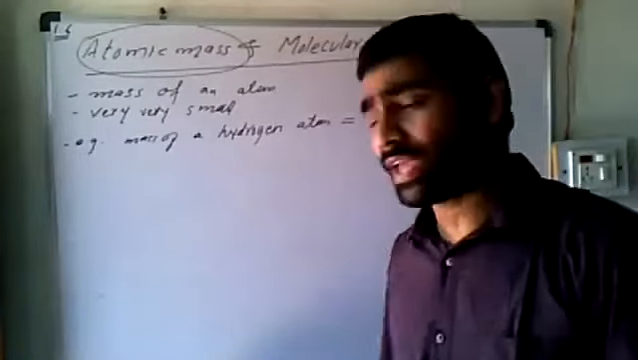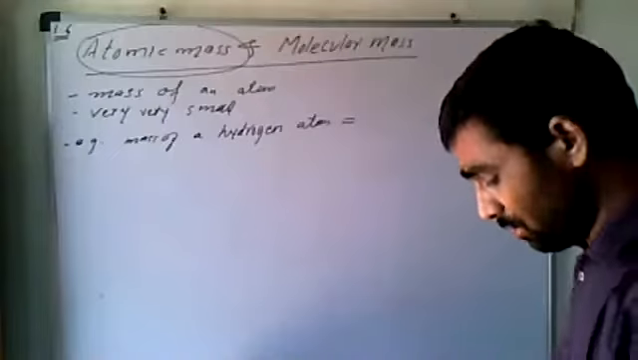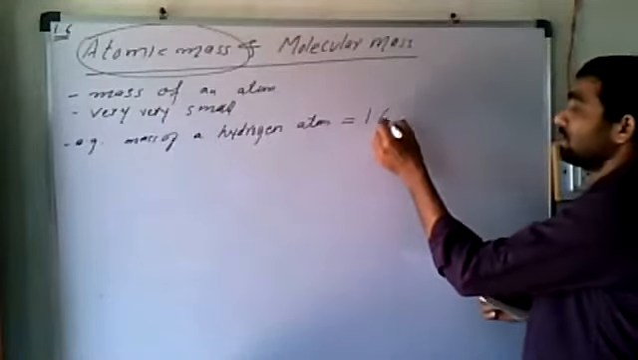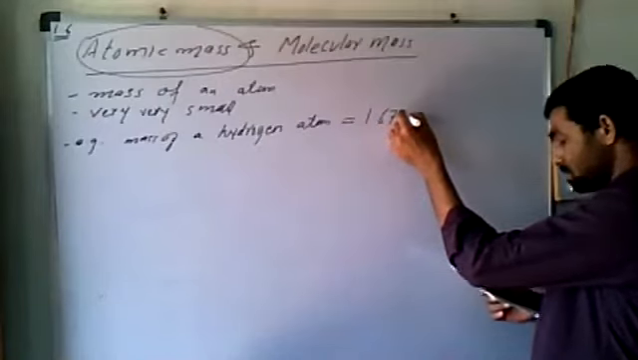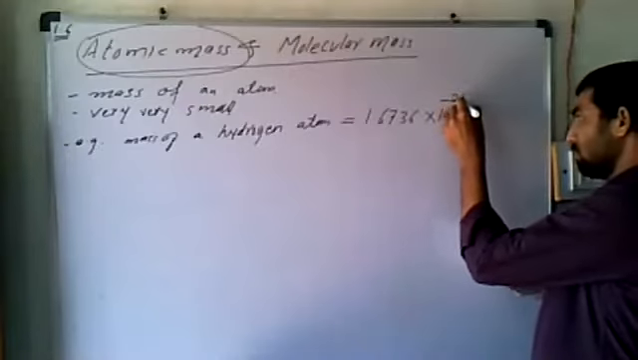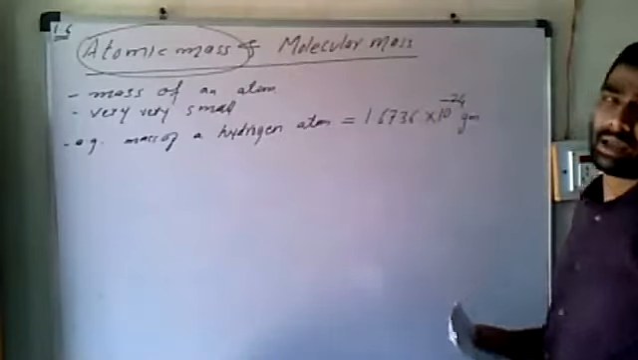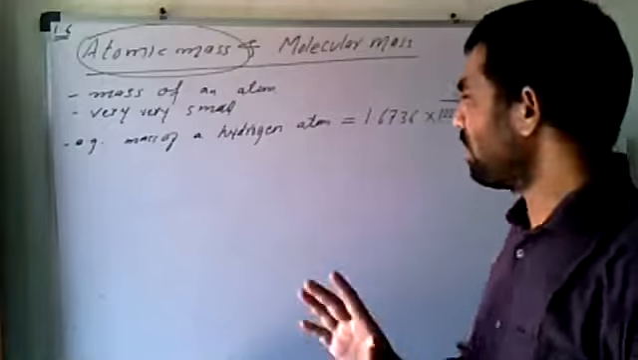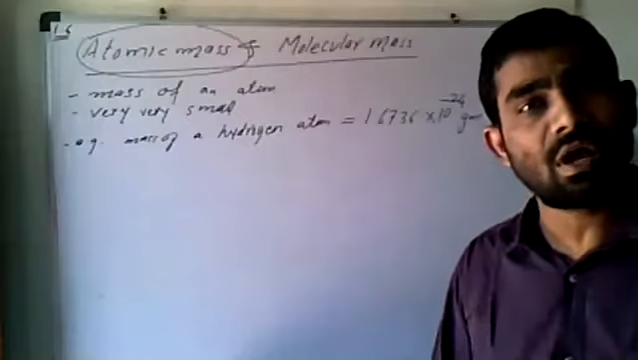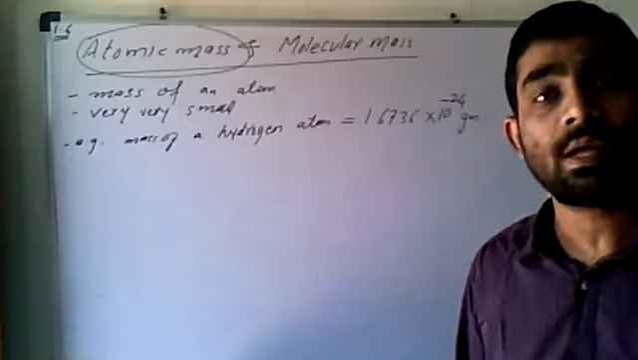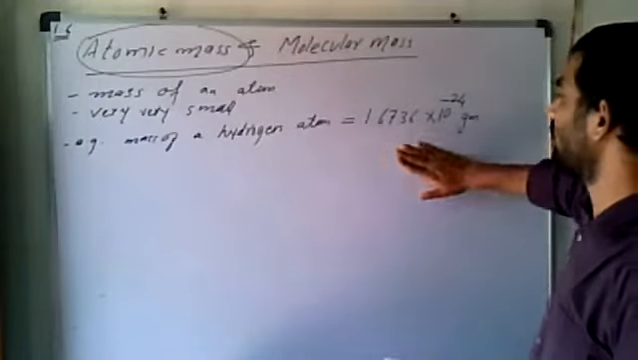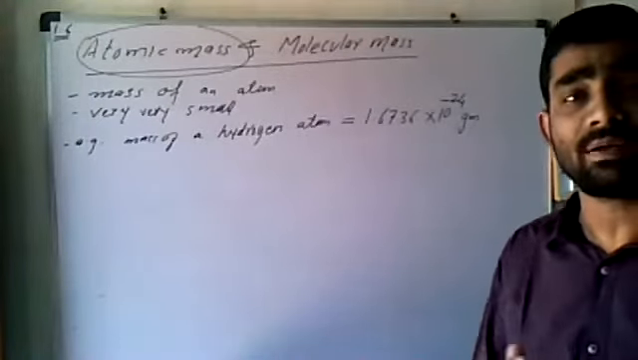It's very very small. So we have taken an example: the mass of one hydrogen atom is 1.6736 into 10 to the power minus 24 gram. It's very very small, and it is very hard, a very tough job, to find out the mass of any atom.